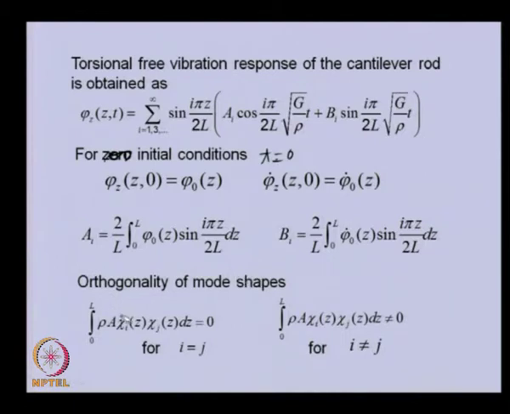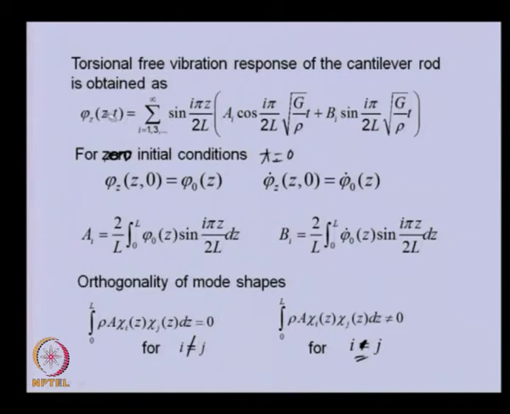That means when these two mode shapes are not the same, this is 0, and when they are the same, it will not be 0. So when two eigenfunctions are the same, this quantity will not be 0, and when these two eigenfunctions are different, then this will be 0.